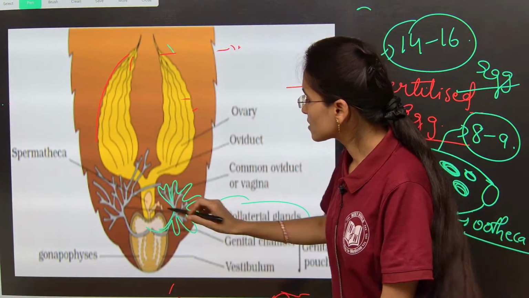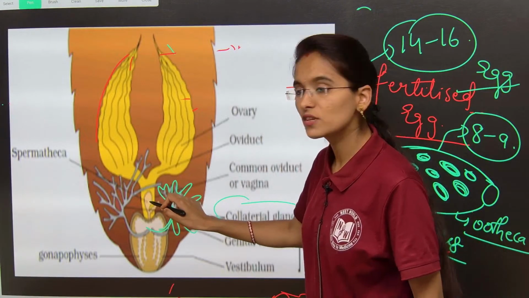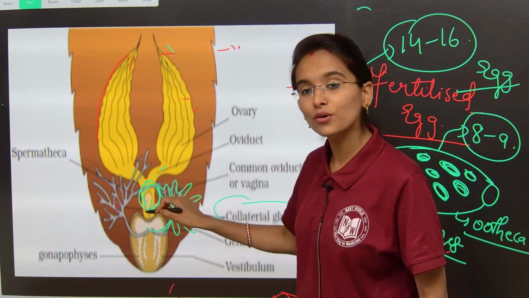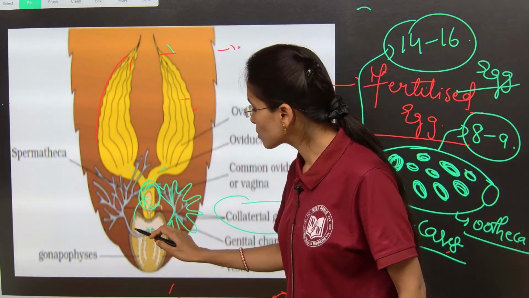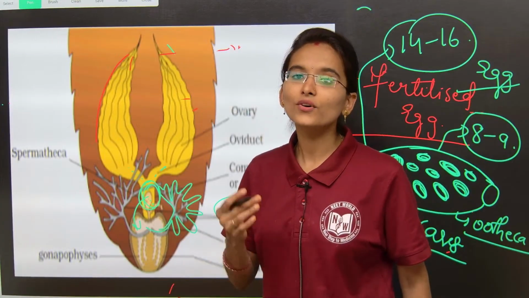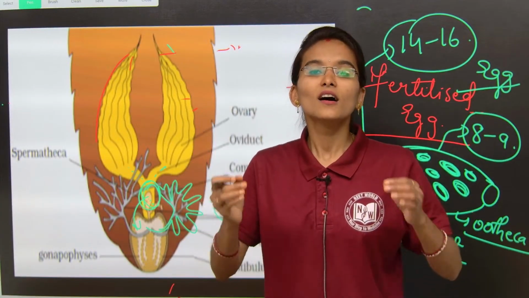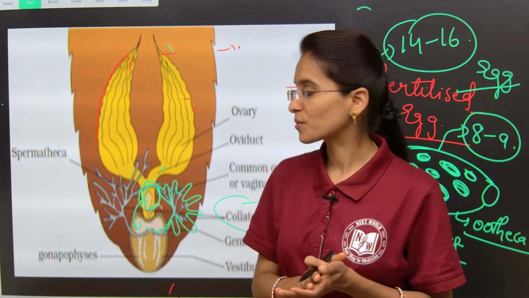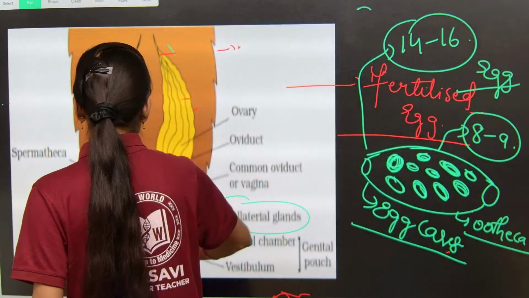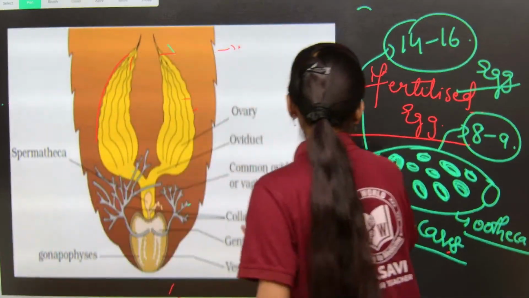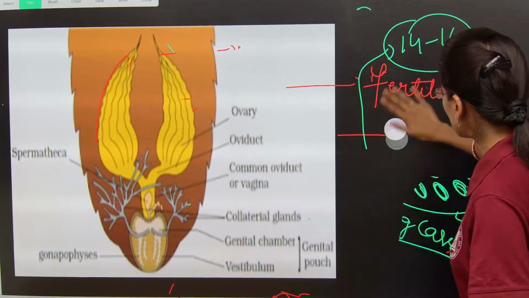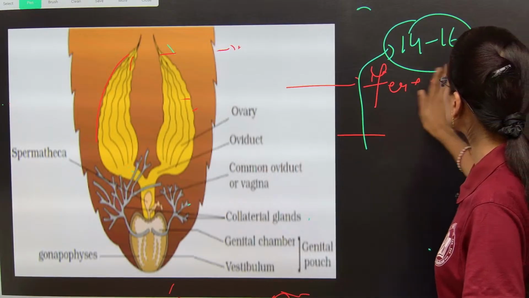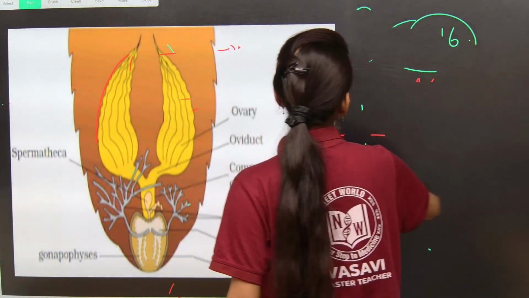At this region of the spermatheca, the sperms will be stored, and from here the ova are produced, and they undergo the fertilization process. They will be stored here at the region of the collateral glands. These glands will form the oothecas. Inside that, 14 to 16 eggs will be stored. Clear up to this? Next you need to understand how the younger cockroach develops with the help of the fertilized eggs. That I am going to explain to you.